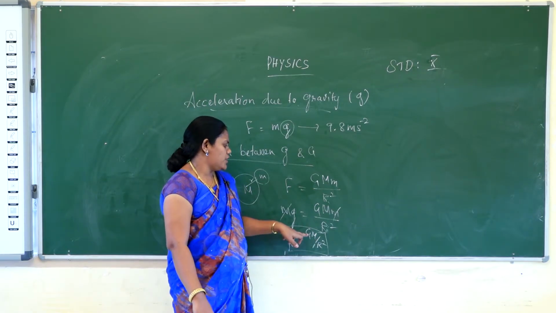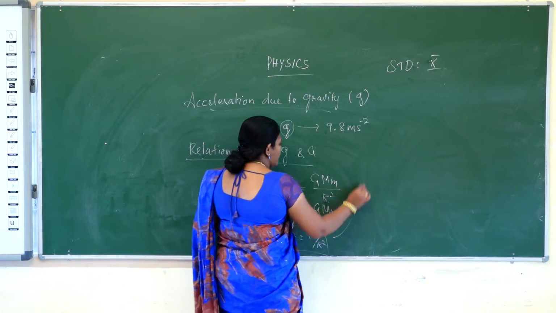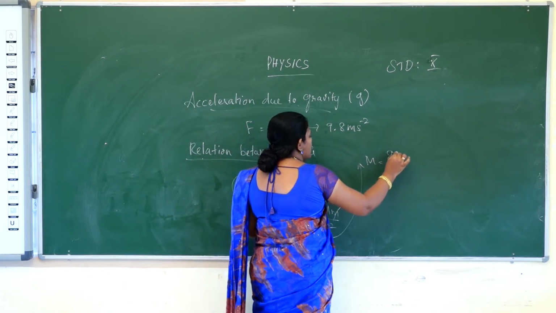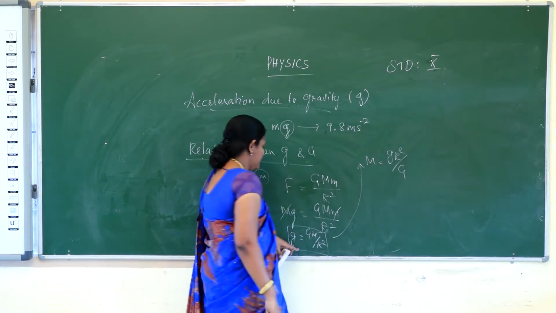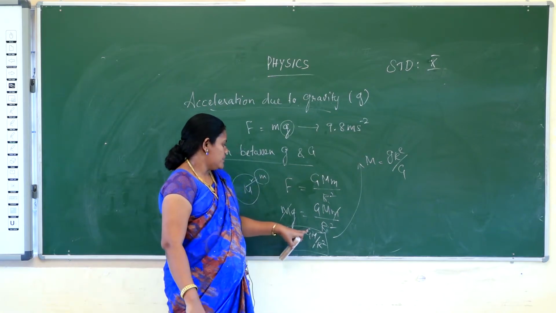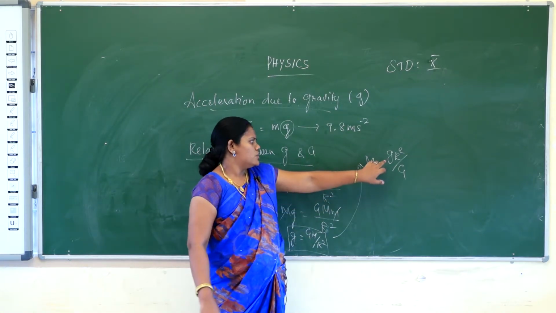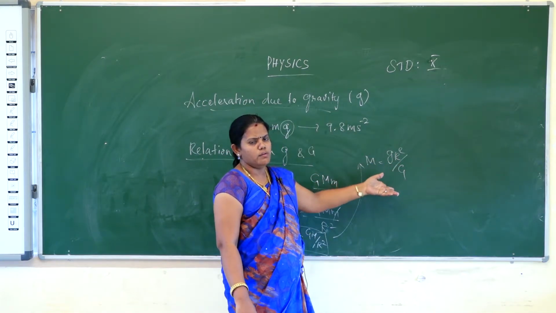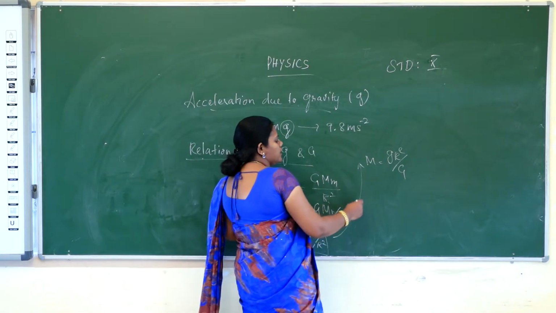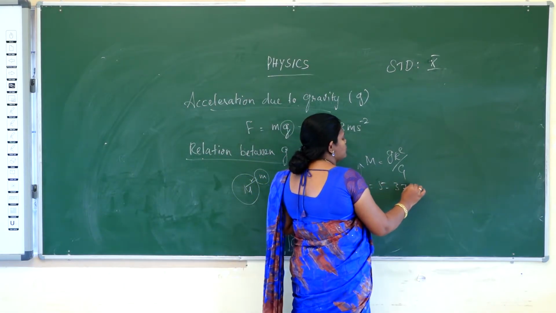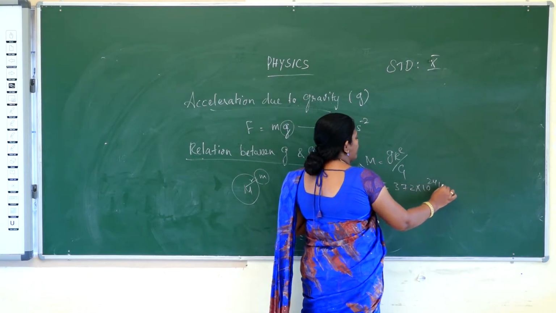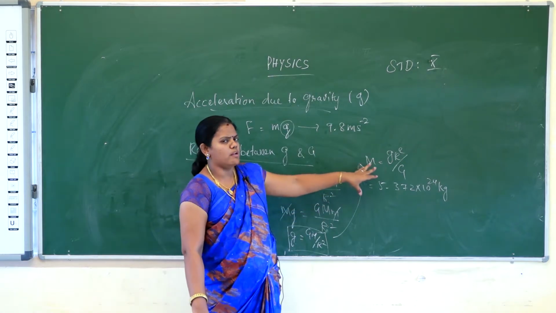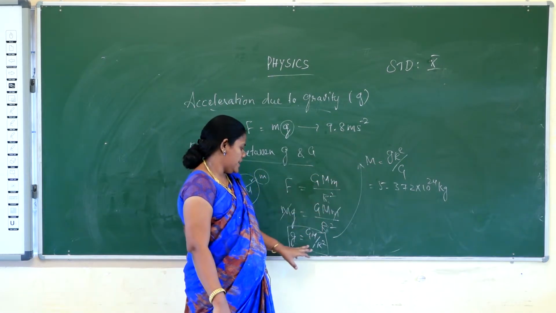By using this formula, you have to calculate the mass of the earth. How will you calculate? g is equal to G M by R square, so M is equal to g R square by G. You know the value of g, you know the value of R, you know the value of G, so you can calculate the mass of the earth. The mass of the earth is 5.972 into 10 power 24 kilogram. You have to calculate the mass of the earth by using this formula.